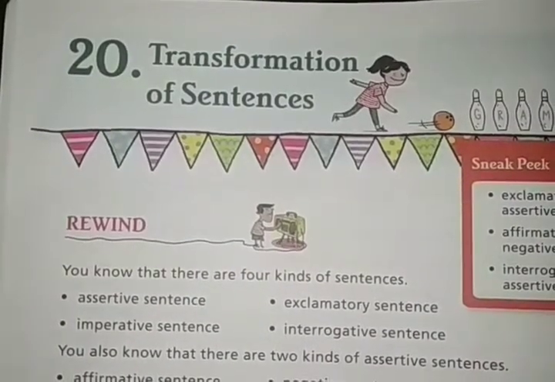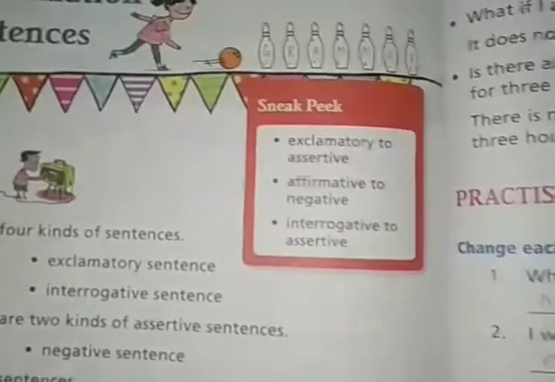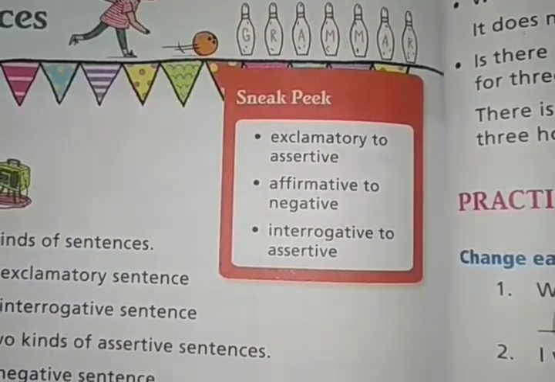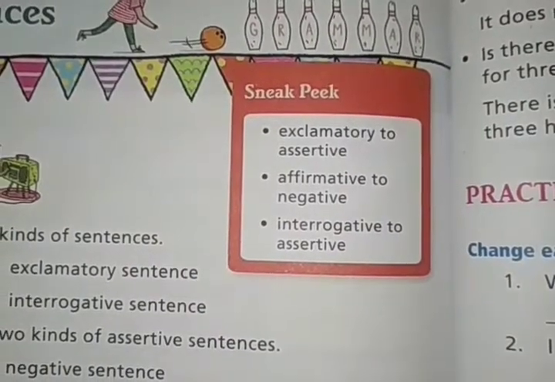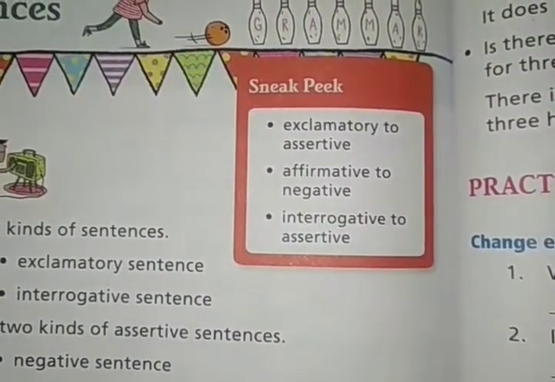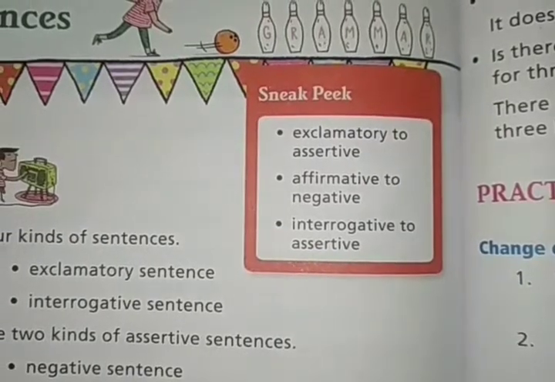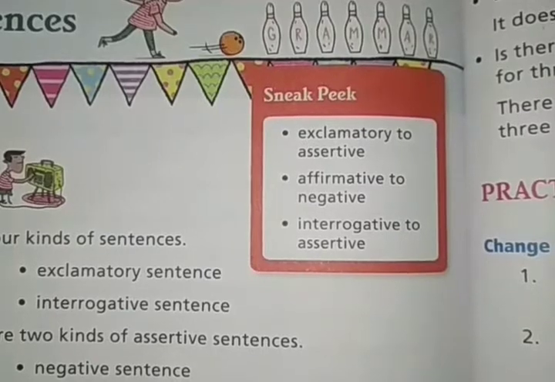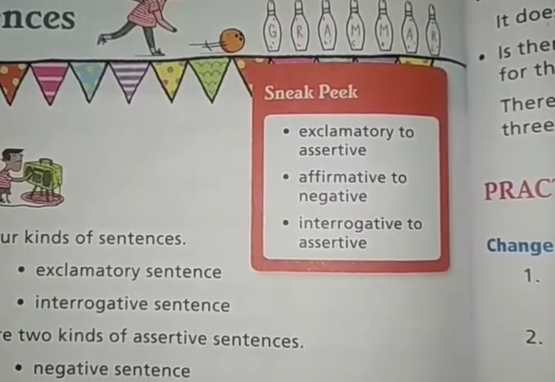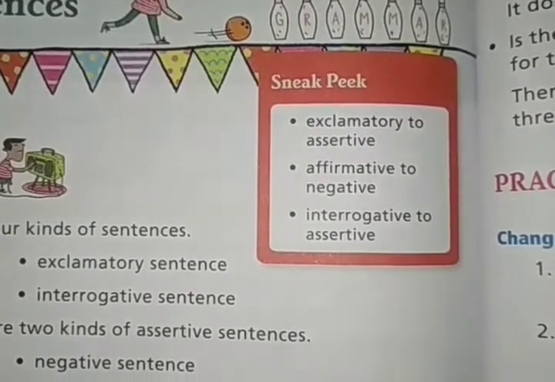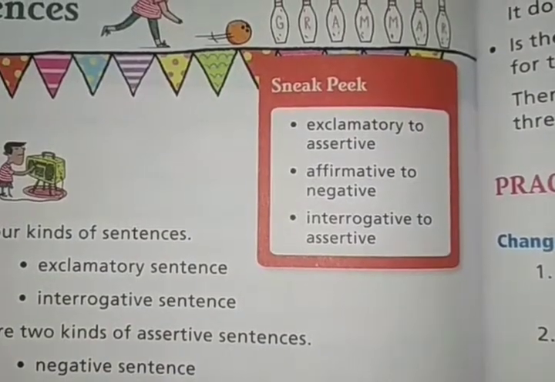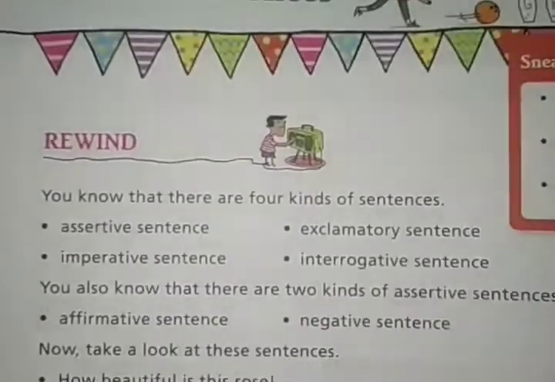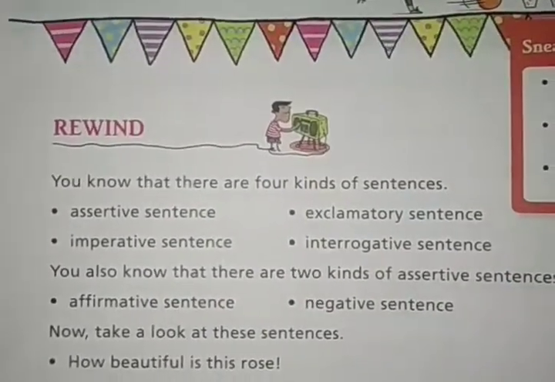Look at this sneak peek of what kind of changes we can make: exclamatory to assertive, affirmative to negative, and interrogative to assertive. So in this chapter we are going to learn how we can transform sentences from an exclamatory sentence to an assertive sentence, an affirmative sentence to a negative sentence, and an interrogative sentence to an assertive sentence. Now let's start the chapter.